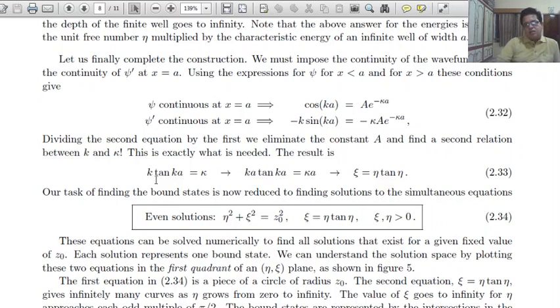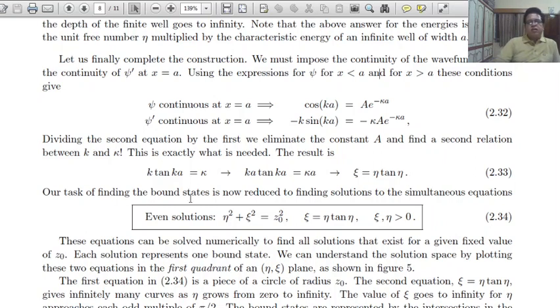The result is k tangent k a equals kappa. We just divide this from here. Multiplying by a, this becomes xi equals eta tangent eta.